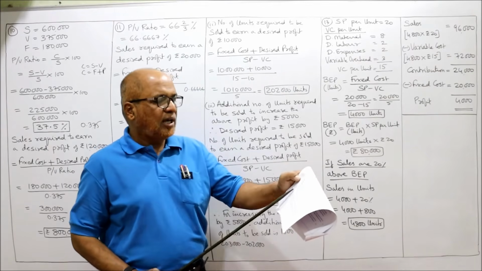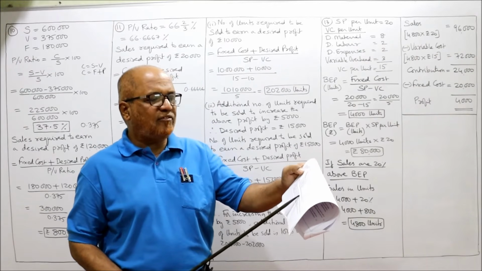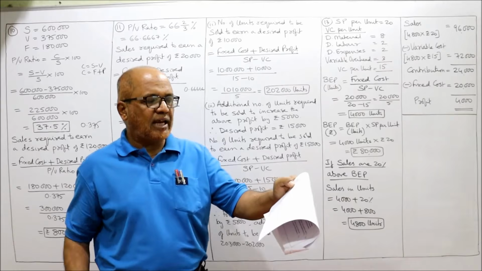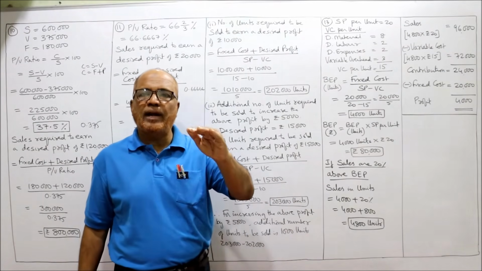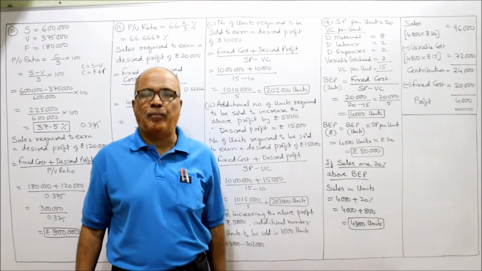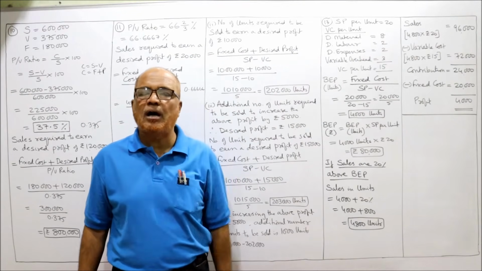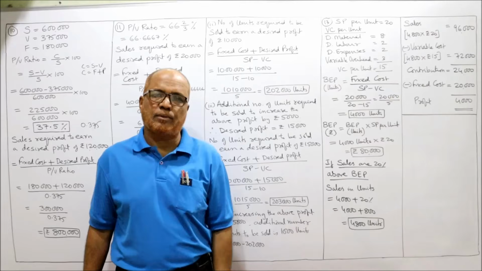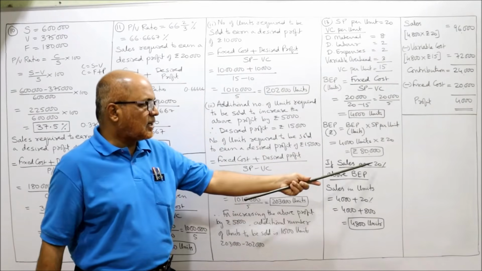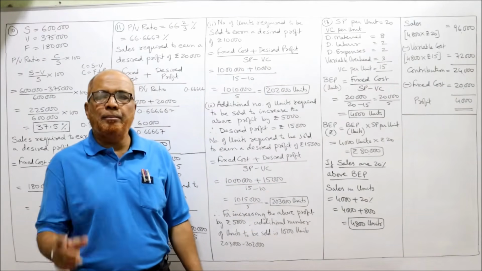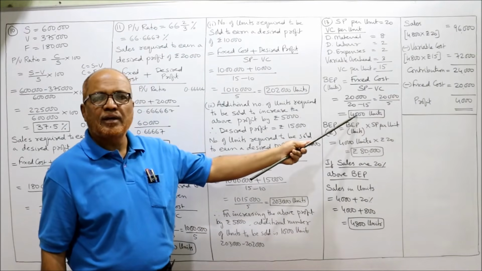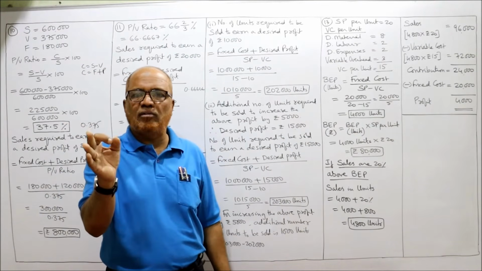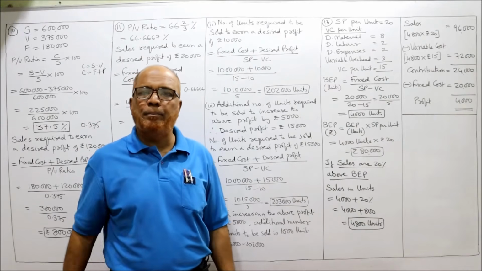Now second question, if sales are 20% above break even point, determine the net profit. If actual sales are 20% above the break even point, then how much would be the profit? That is the question. So if sales are 20% above BEP, for how many units we are getting the BEP? 4,000. At exactly 4,000 units, the business will attain the BEP.